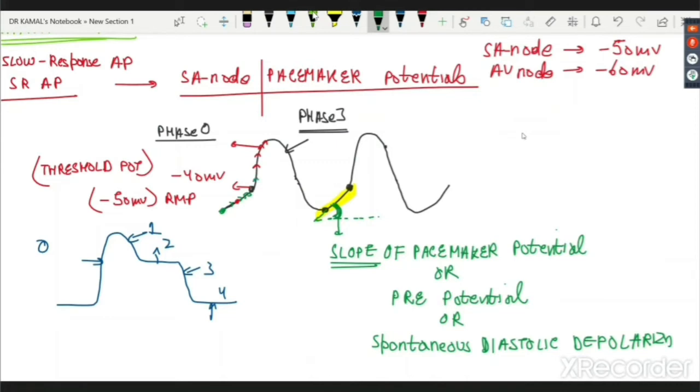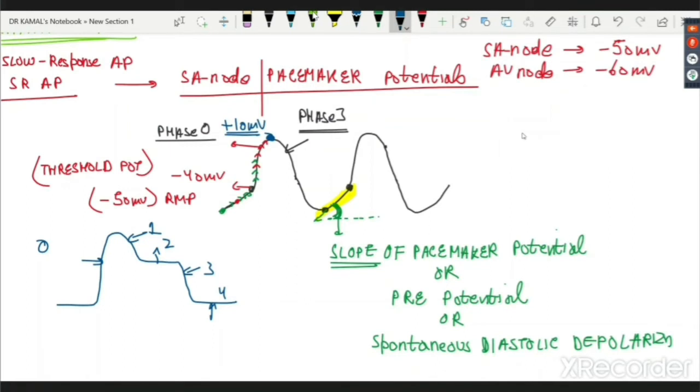In phase 0, the RMP is becoming less negative and reaches its highest value, which is again not given in most of the books, but you should know, plus 10 millivolts. This is the highest achievable value in the SA node. This question was asked in the recent PG exams as well: what is the highest positive value in the SA node? Plus 35 each Tom, Dick and Harry knows, right? But plus 10 you have to know. If you draw the pacemaker potential figure in the exam, it would be wonderful if you can remember plus 10. This gives you definitely an edge. Plus 10 is the highest achievable value.